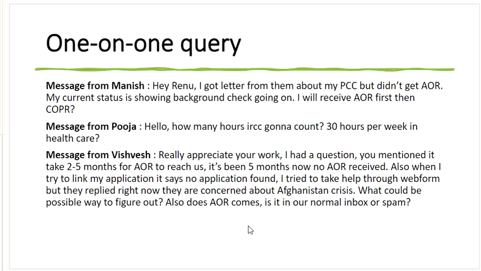All right, I'm going to bifurcate this into three parts. First and foremost, yes, it may take up to 2 to 5 months, but it varies from case to case. Vishwesh, it may take up to 6 months also. So there is no benchmark that it's going to take only 5 months because, as I said in the beginning, we are expecting federal elections, so we don't know how things would go. It's very uncertain.